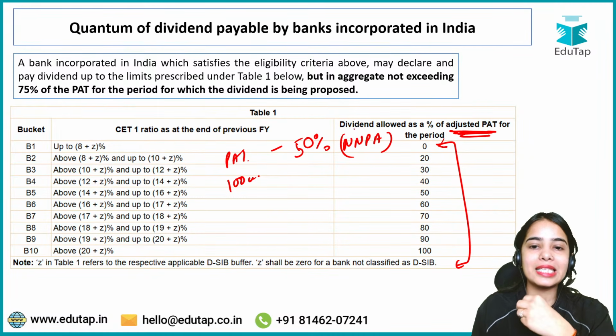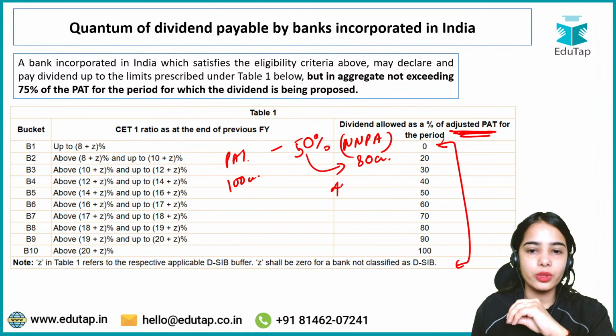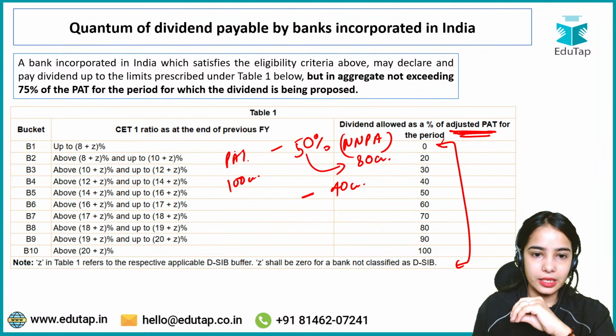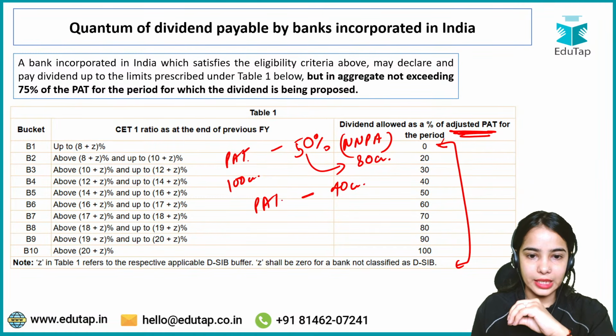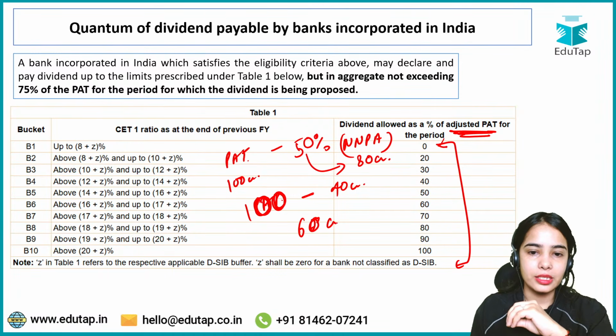Now net NPA is 80 crore. So 50% of 80 crore is 40 crore. 40 crore minus profit after tax. Profit after tax is 100 crore. Now what is the adjusted profit after tax? That is 60 crore.